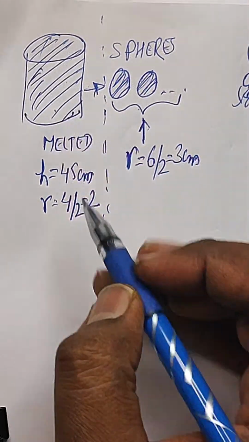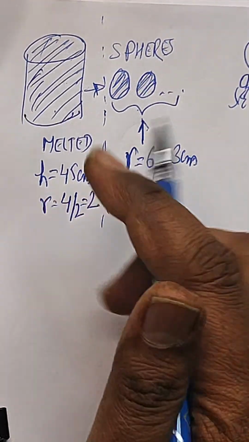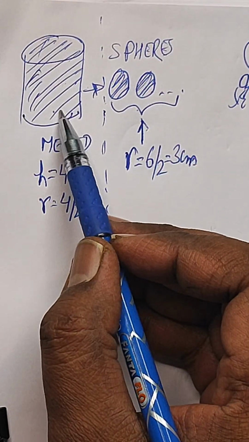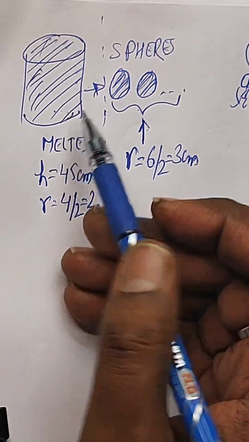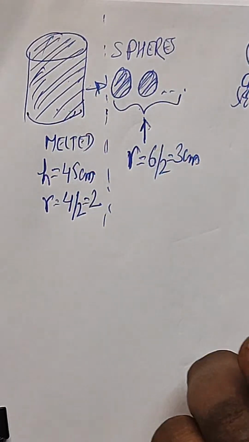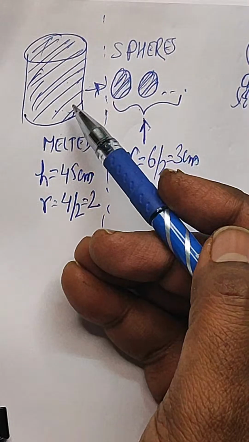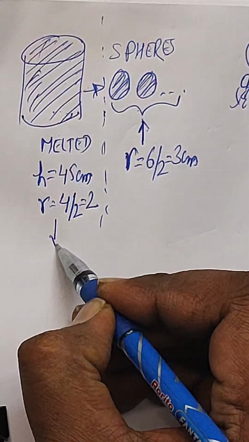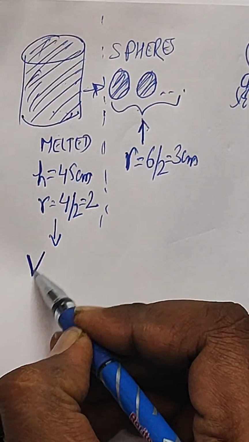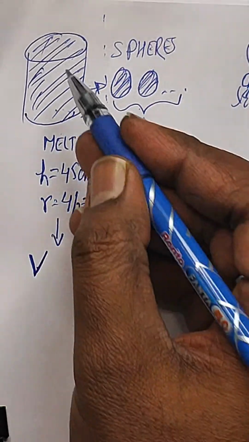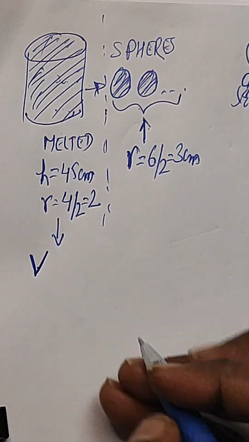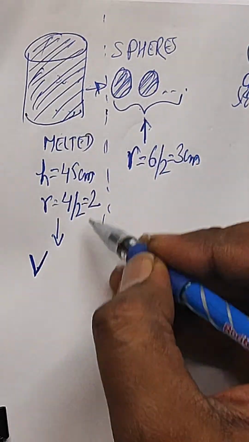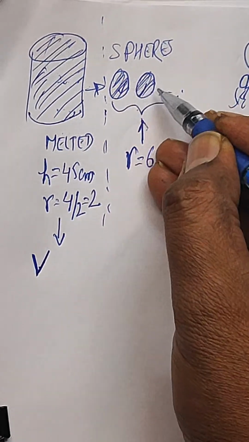So what we can do, let us understand the concept in this. A cylinder is made up of metal and this is melted. So what is the quantity you are having in your hand? Not the area. Okay, you will be having the volume. So the volume of the metal which will be used in making this cylinder will now be used in making these spheres.